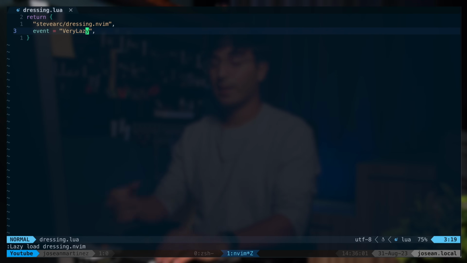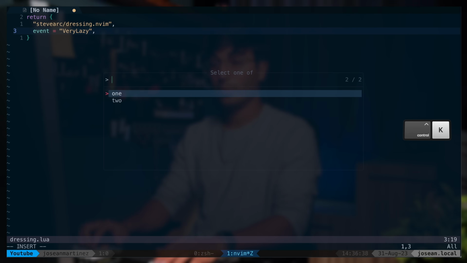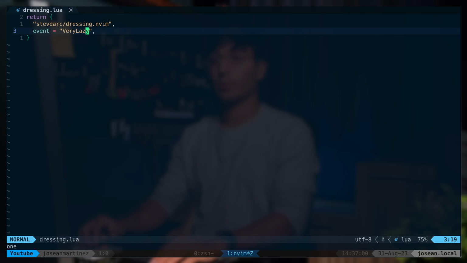Awesome. You'll see now that if I execute one of the functions we did earlier, so I'm going to do : and then I'm going to press the up arrow to look for one of these again. This is the vim.ui.select function. If I press enter, you'll see that it'll now default to using telescope to ask us to choose one of these options, and I can use Ctrl+j and Ctrl+k to go through them as we've configured in telescope. And if I press enter, it'll just print it out. Pretty cool, right? So this will come in handy when we're working with LSP code actions. For example, you'll see this in a little bit as we go through setting up LSP.